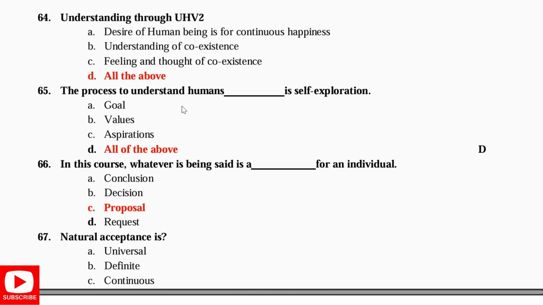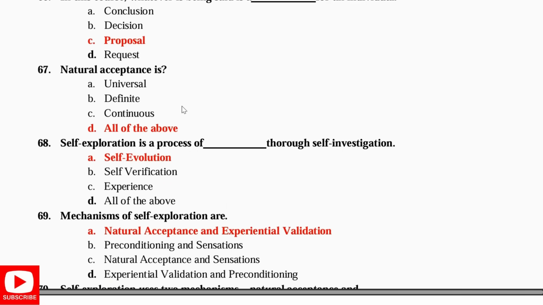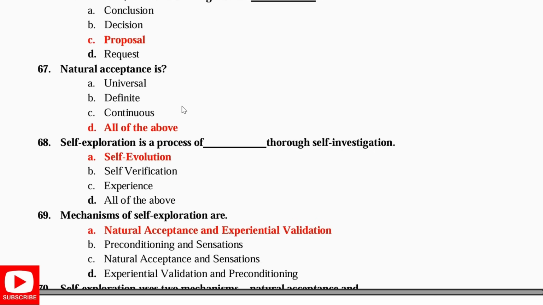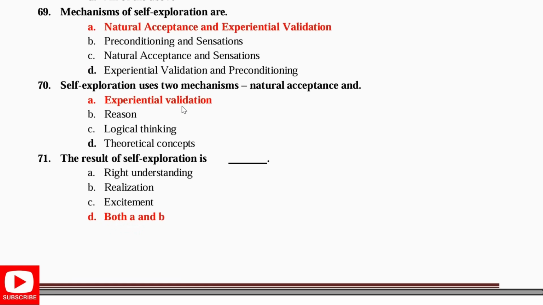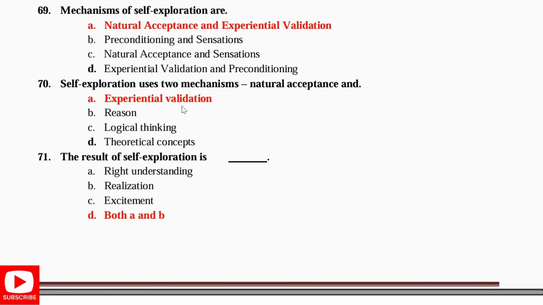In this course, whatever is being said is a proposal for an individual. Natural acceptance is universal, definite, and continuous. Self exploration is a process of self evaluation through self investigation. The mechanisms of self exploration are natural acceptance and experimental validation. The result of self exploration is right understanding and realization.